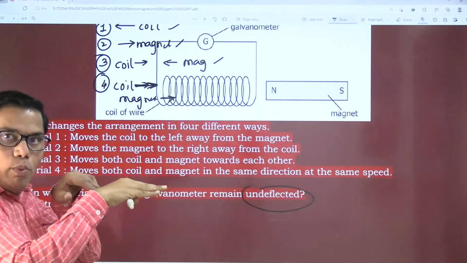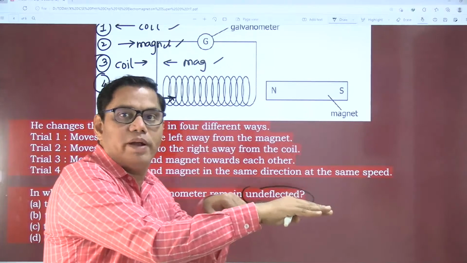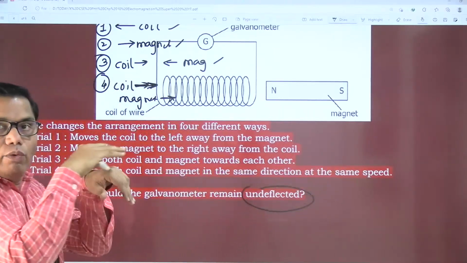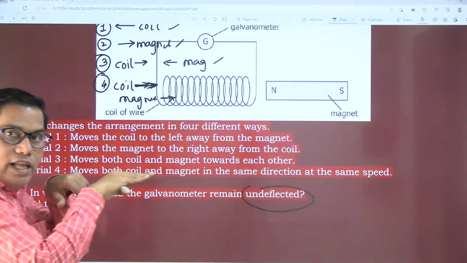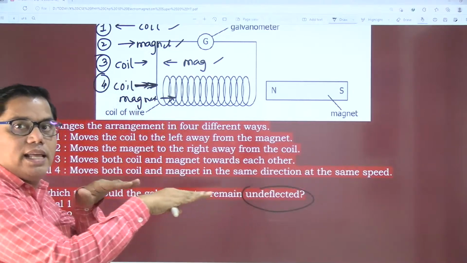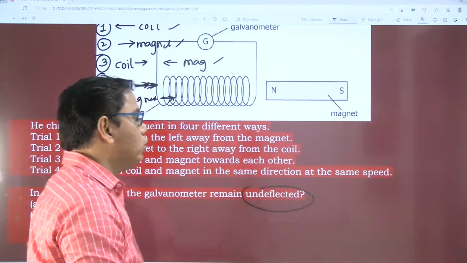When both are moving in the same direction, it is as good as no movement at all. When we compare coil and magnet with respect to one another, if they are going in the same direction with the same speed, they are not in motion relative to each other. So there is no flux.